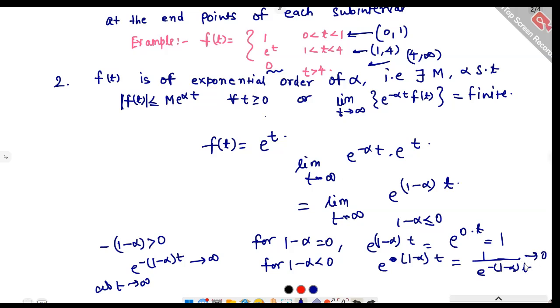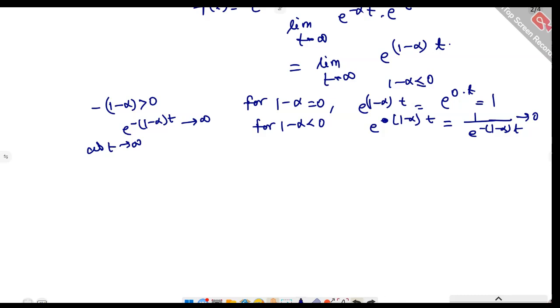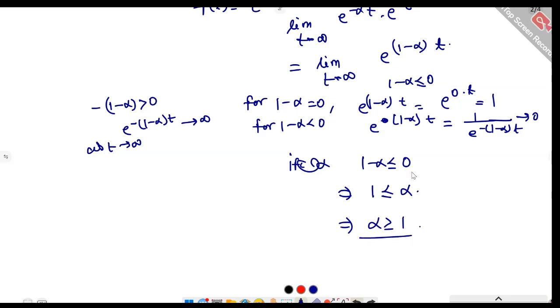So the limit is finite in this case also. So e raised to power t is of exponential order if alpha must be less than or equal to 1, that is, 1 minus alpha must be less than or equal to 0, so 1 is less than or equal to alpha, or alpha is greater than or equal to 1. So e raised to power t is of exponential order for alpha greater than or equal to 1.